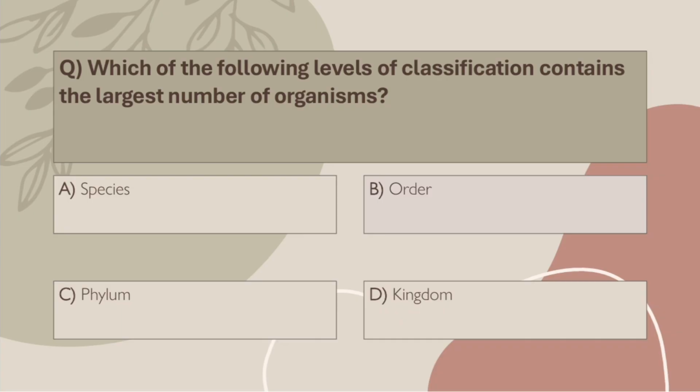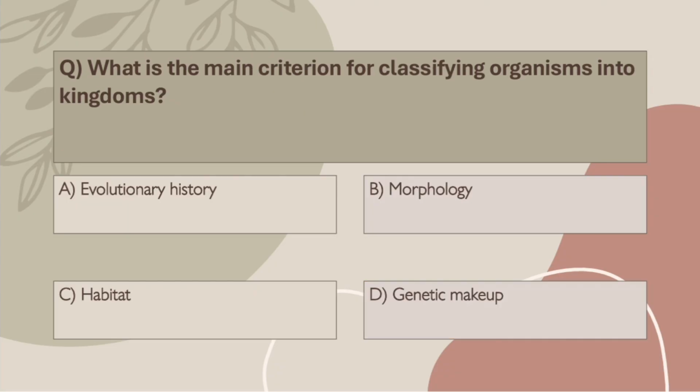Q32. Which of the following levels of classification contains the largest number of organisms? A. Species. B. Order. C. Phylum. D. Kingdom. Correct answer, kingdom. Kingdom is the most inclusive, includes all types of life forms under its category.